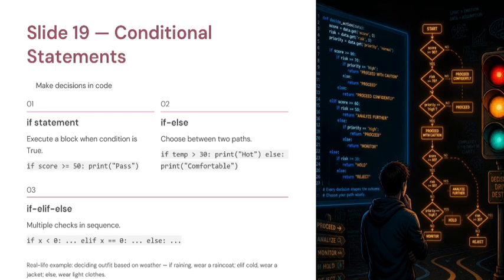Okay, so now coming to indentation. This is extremely important. Python does not use curly brackets like some other languages. Instead, it uses indentation. If the indentation is wrong, Python gives an error. Always keep your indentation consistent, typically 4 spaces. This is one of the most common mistakes beginners make.